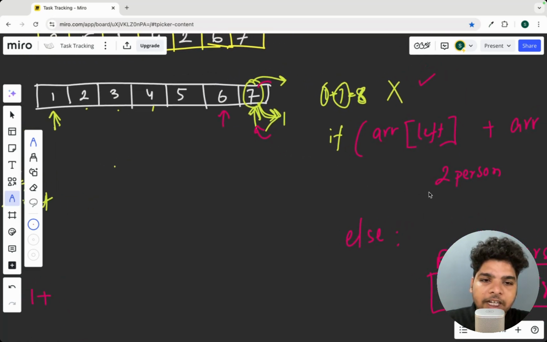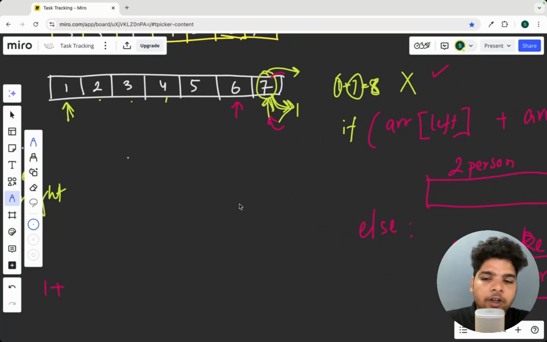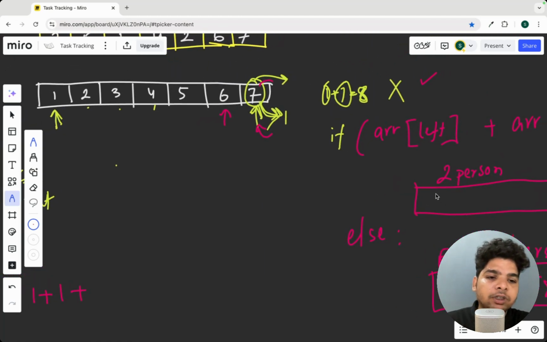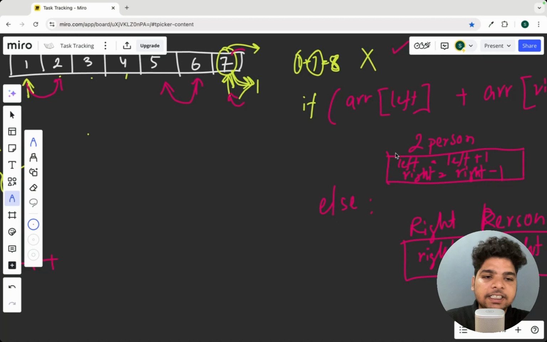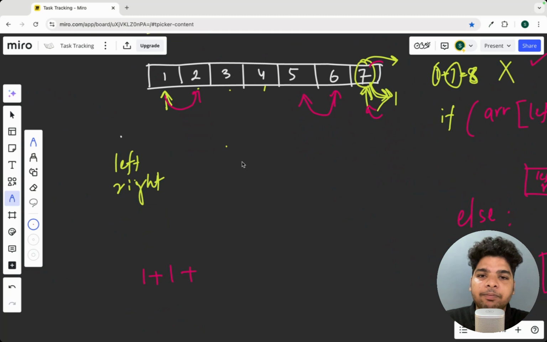Then what we can do, we can place these two right here. Then we'll just add one boat here, and we'll change both pointers. We'll shift this pointer to this and this pointer to this. Means left will become left plus 1 and right will become right minus 1, right? So this is our logic, and we'll take a count variable to count every time, okay.